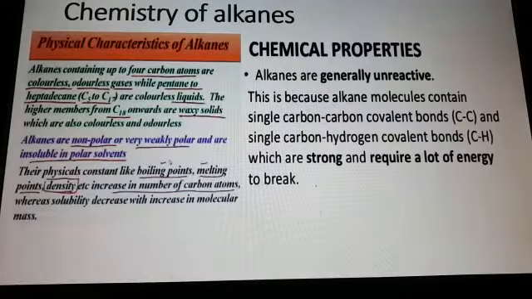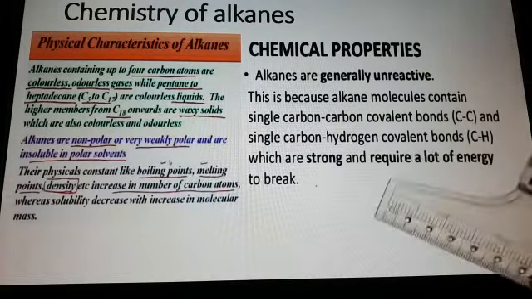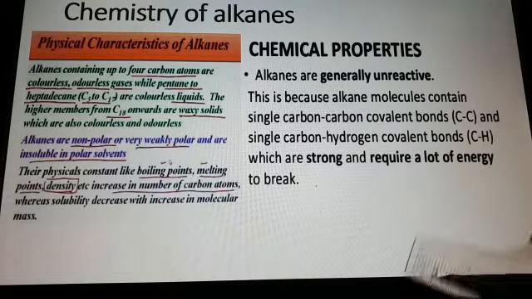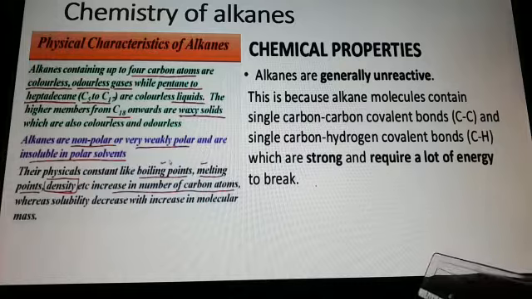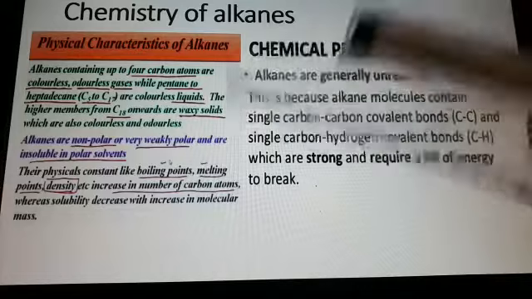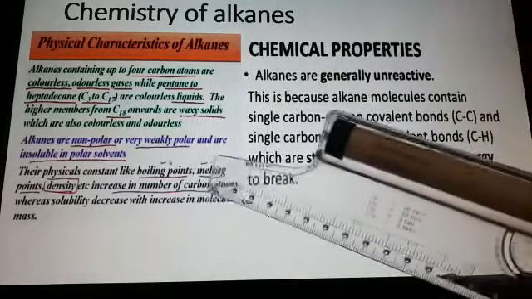Now the chemistry of alkanes. Here it is giving some physical and chemical properties. Alkanes containing up to 4 carbon atoms are colorless, odorless gases, while pentane to heptane are colorless liquids. From C18 onwards they are waxy solids, which are also colorless and odorless. More about this we will study in higher classes, maybe in class 12 also.